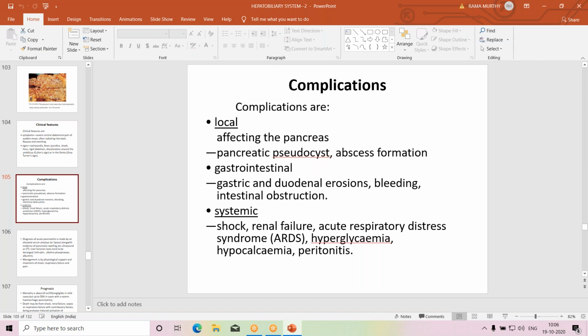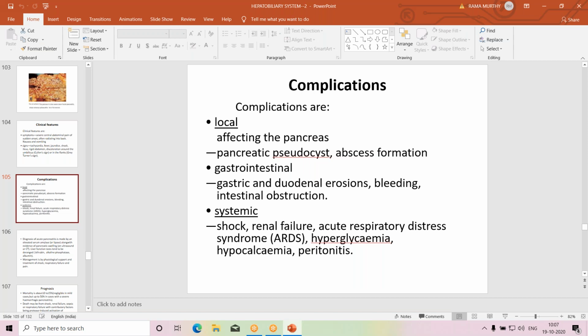And the gastrointestinal complications include gastric and duodenal erosions, duodenal obstruction, bleeding, intestinal obstruction, and systemic complications. Systemic inflammatory syndrome appears, and this will result in shock, hypotension, renal failure, acute respiratory distress syndrome, ARDS, hyperglycemia because of destruction of endocrine pancreas, hypocalcemia, peritonitis. Inflammation of peritoneum is called peritonitis, and peritoneal fluid may be found in the peritoneal cavity. So these are local and systemic complications.